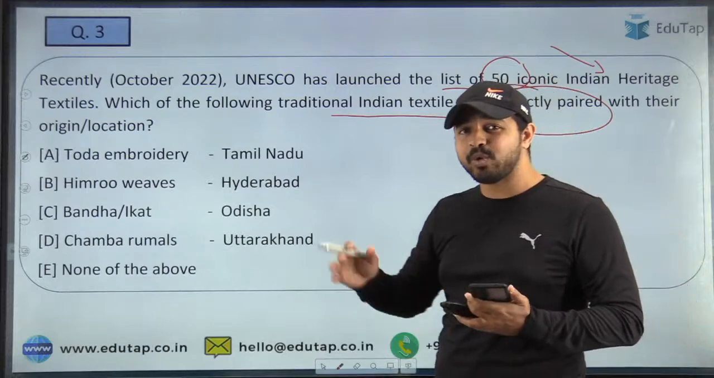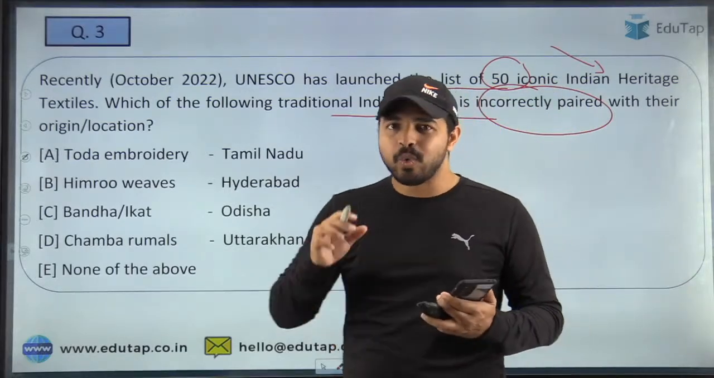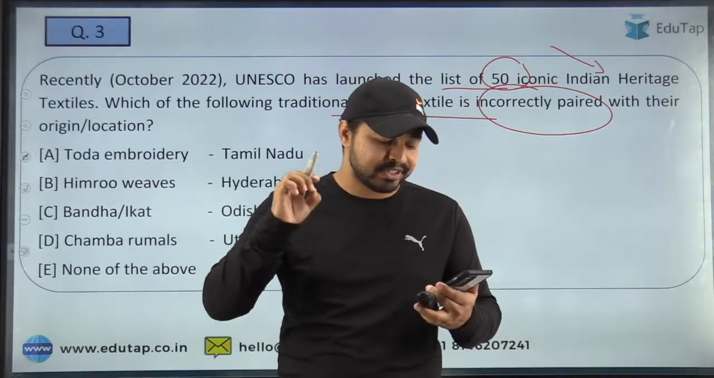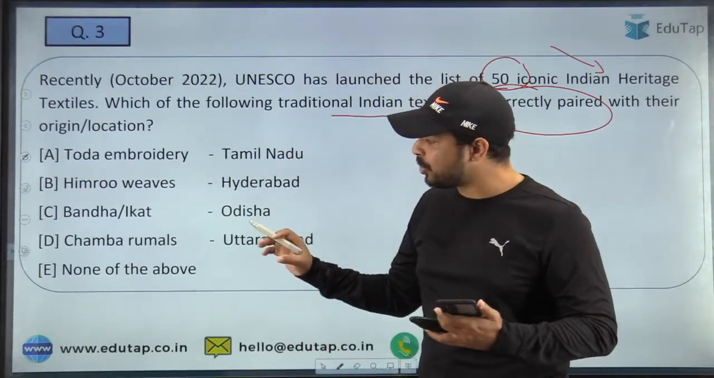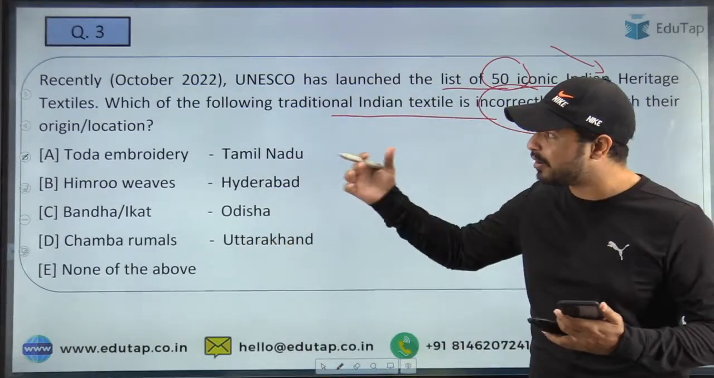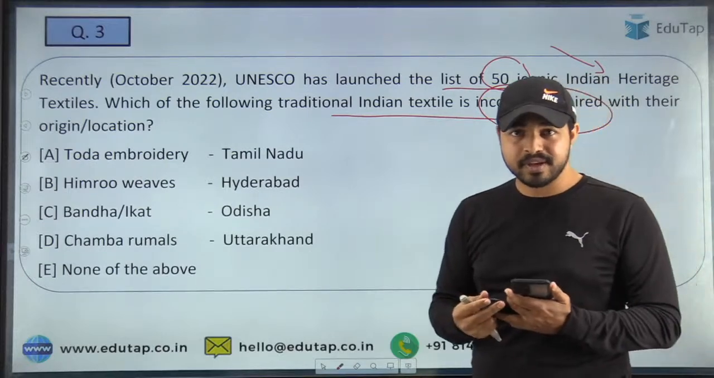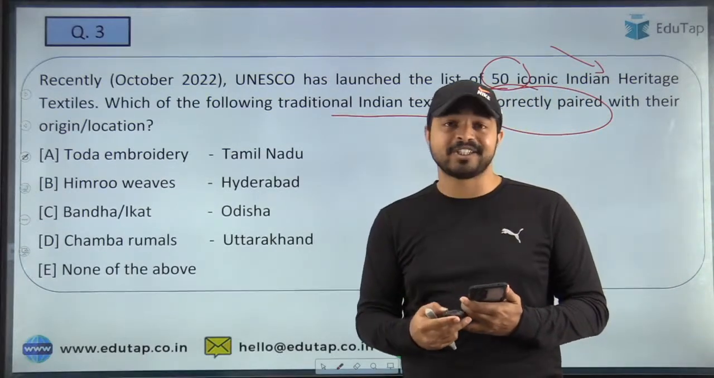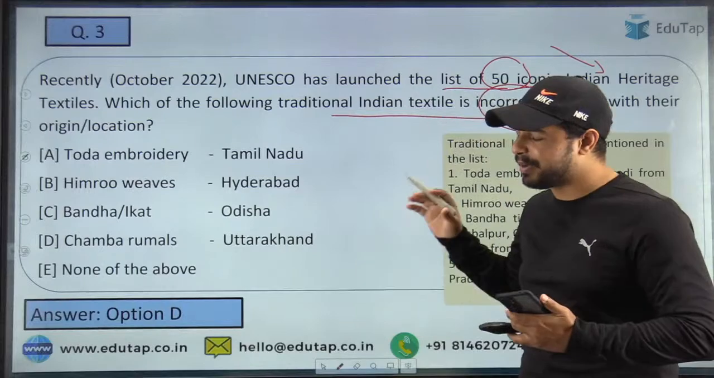So can you tell me that what exactly is the incorrect part in this? What is wrong in this particular part, that Chamba Rumal, if it is not in the Uttarakhand, then with which state it must be paired to? So here I am getting the right answer, that is Himachal. Absolutely right, guys. It is basically Himachal.